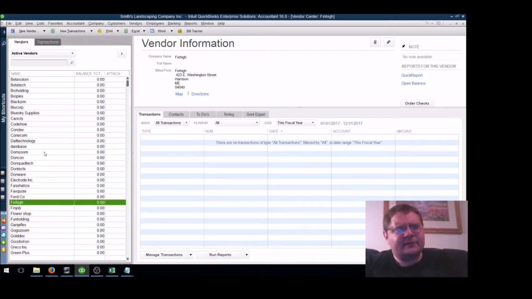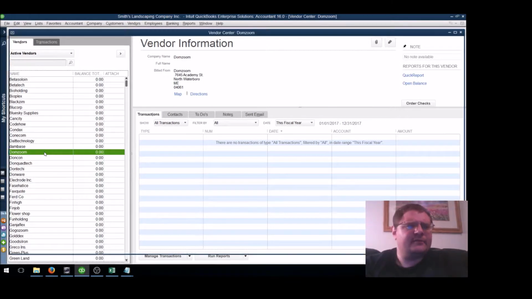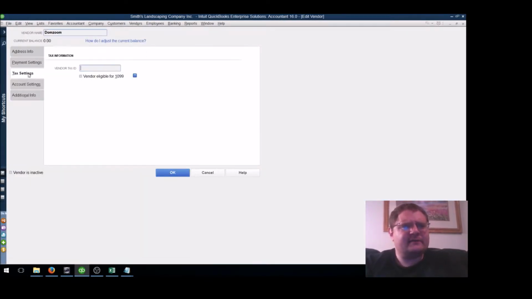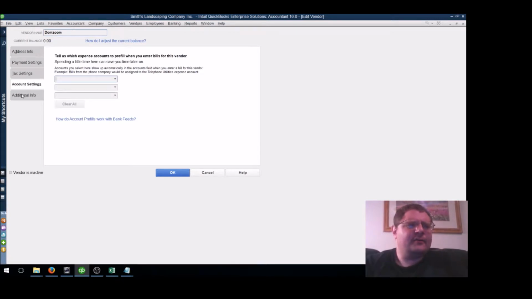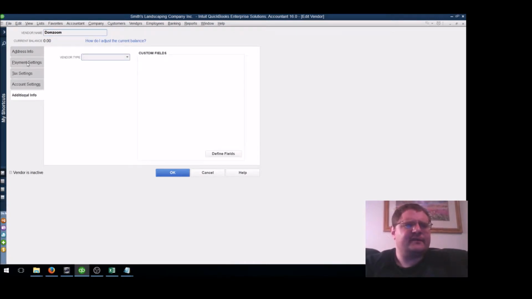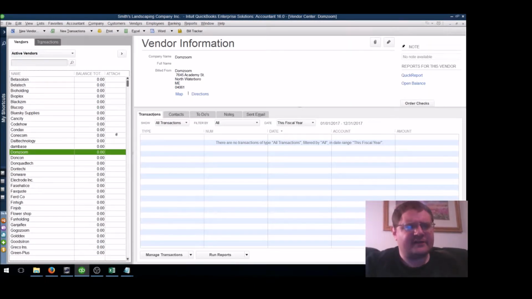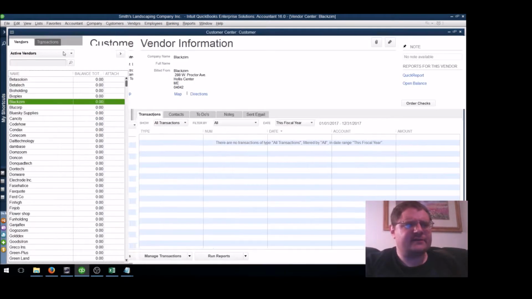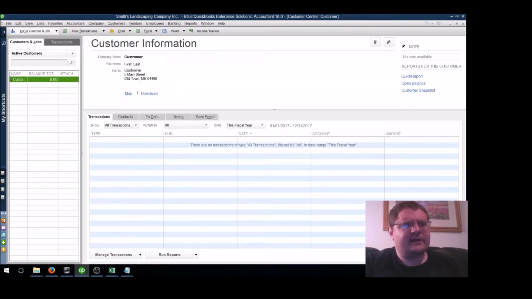You can certainly import a lot more information, phone numbers, and things like that, which we might see later on. We might go back in and edit and fix some things, get some custom fields, and show you some different accounting situations. But the main thing right now is just to get the vendor information in and do the same thing on the customer side. So let's go back now to the customer side over here.